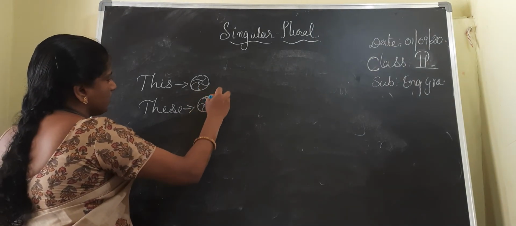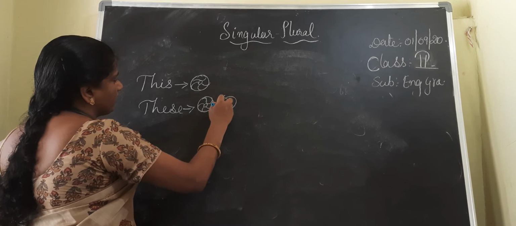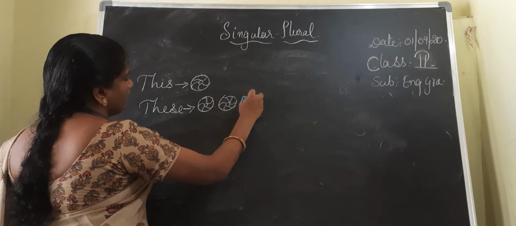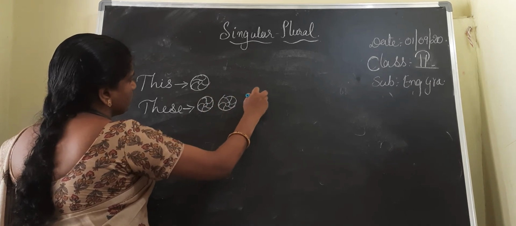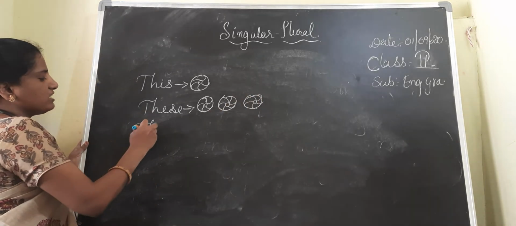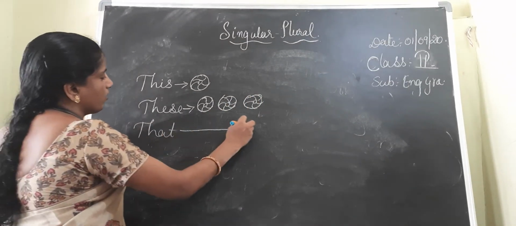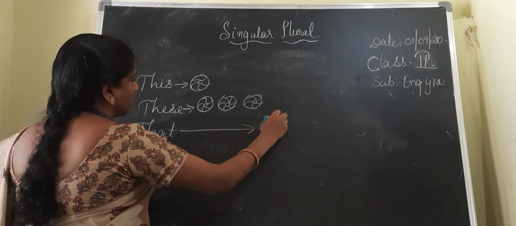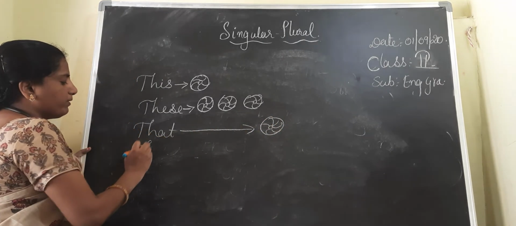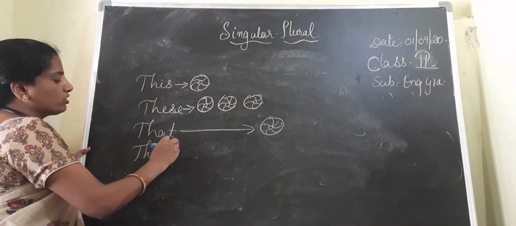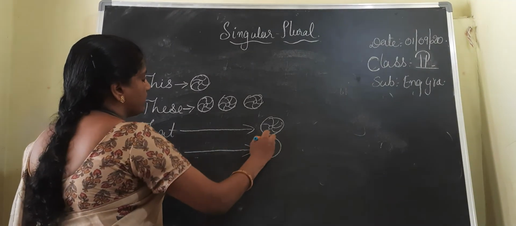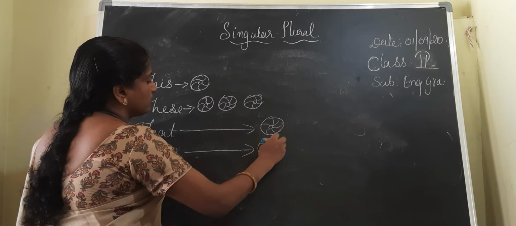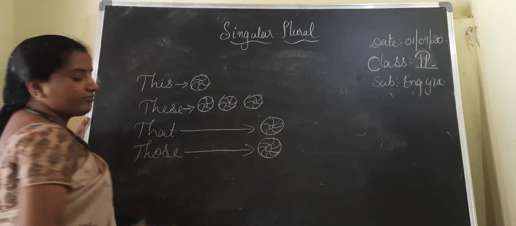And these is used for near objects in plural form, that is, more than one, in plural form we use these. Okay, that is used for far objects. For objects that are far away we use that, Nana. The same in plural will be those. This we have learnt in the first class.